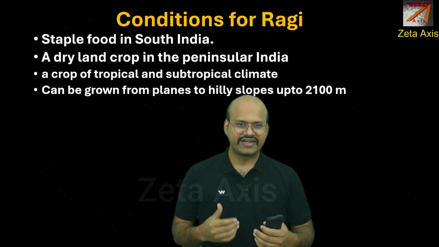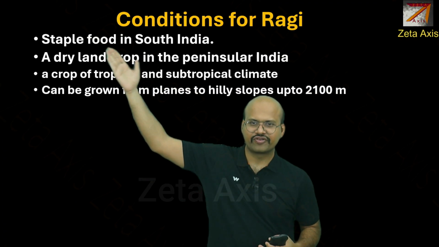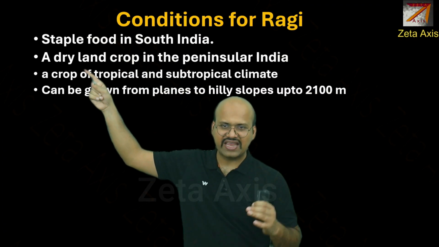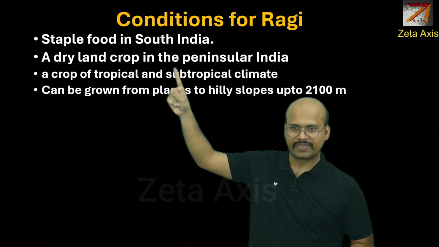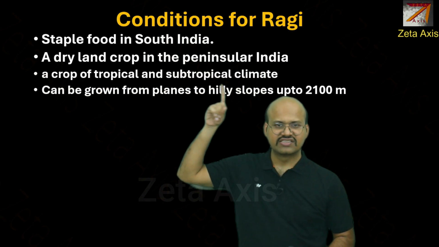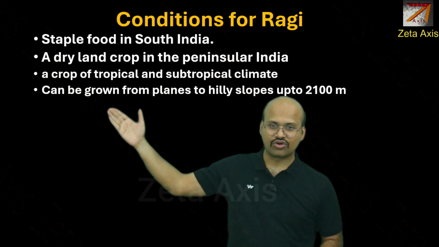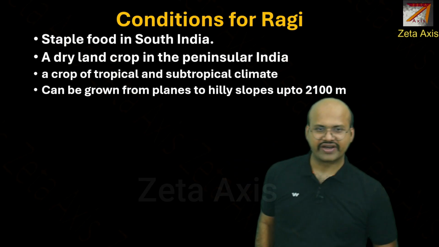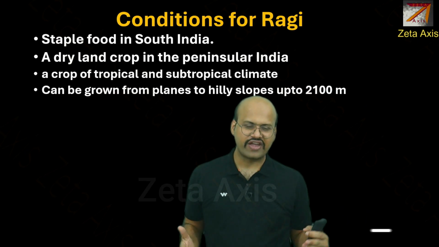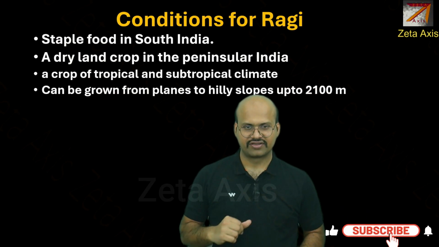Here is some detailed information about Ragi. It is a staple food in South India. It is a dry land crop in peninsular India, so it is mainly a crop of peninsular India. It is a crop of tropical and subtropical climate, and it can be grown from plains to hilly slopes up to 2100 meters. So it can be grown in a wide variety of climatic regions.